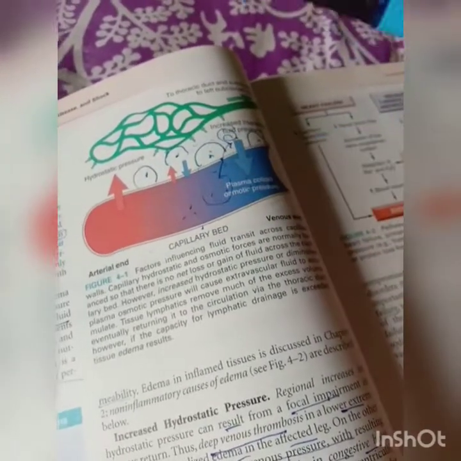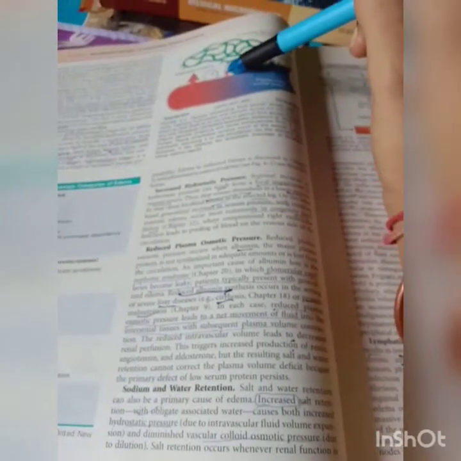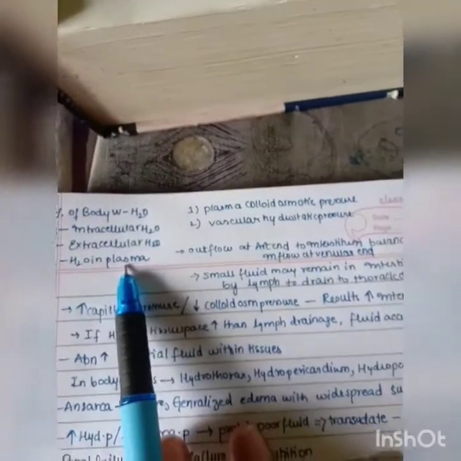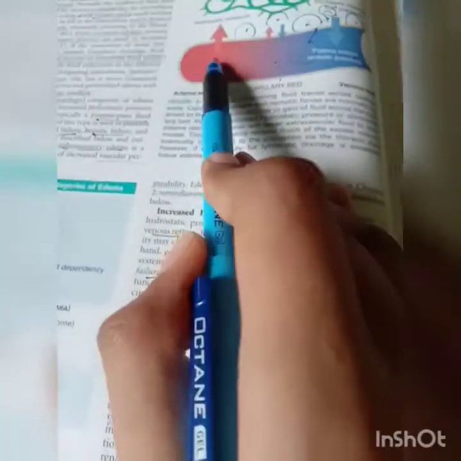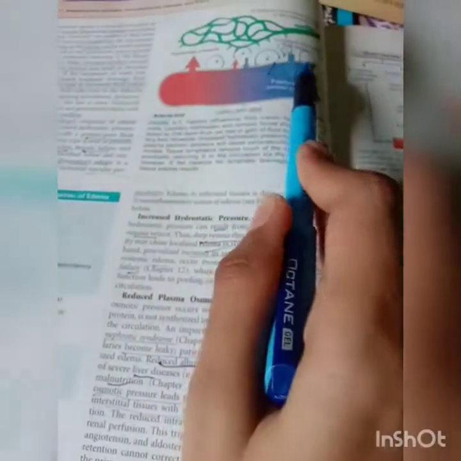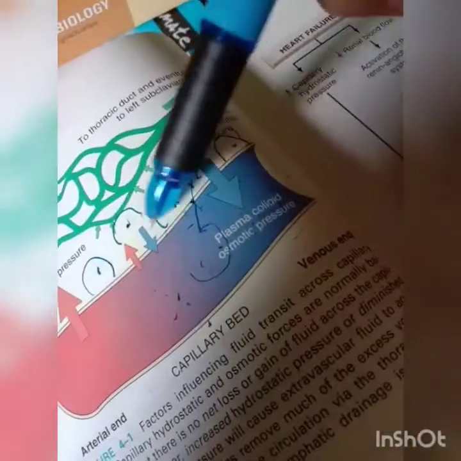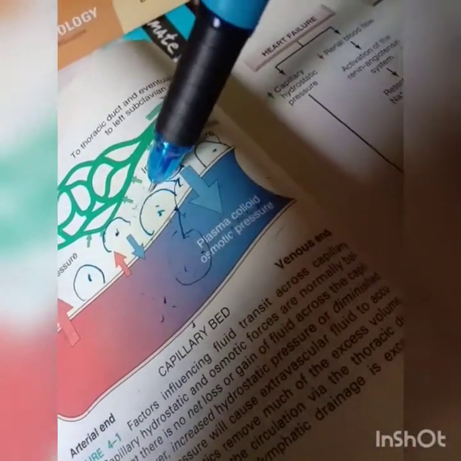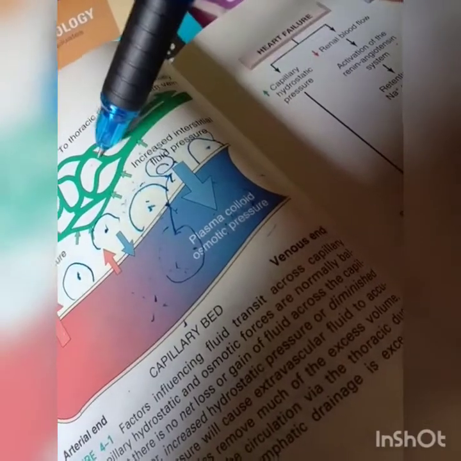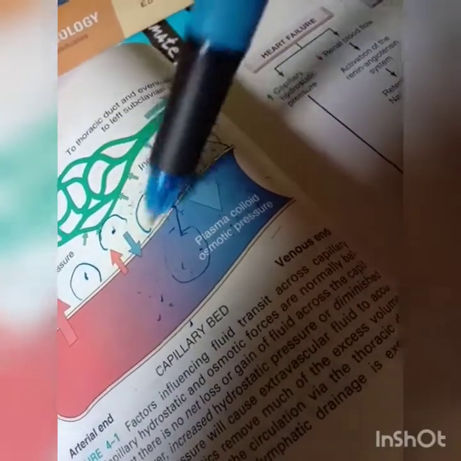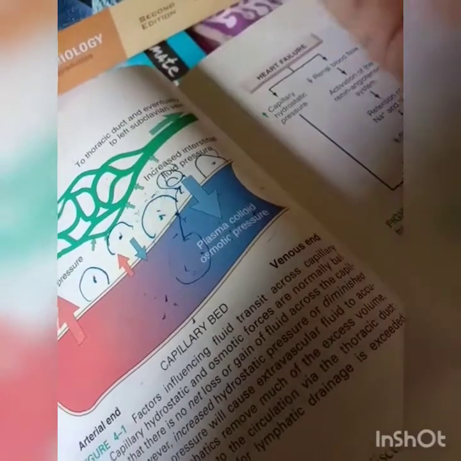So 60% of the body is made up of water. The extracellular water is 1/3 and the intracellular water is 2/3. About 5% of the water is present in the plasma. So here the outflow to the interstitium is maintained by the inflow at the venular end. The function of the lymph is this: here you can see the lymph stays here, always some interstitial fluid remains here, and the lymph always tries to pump it to the vein, especially to the thoracic duct, and maintains the normal pressures and values.